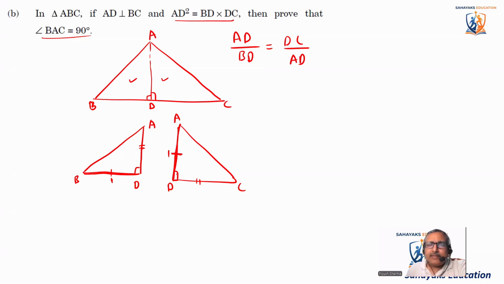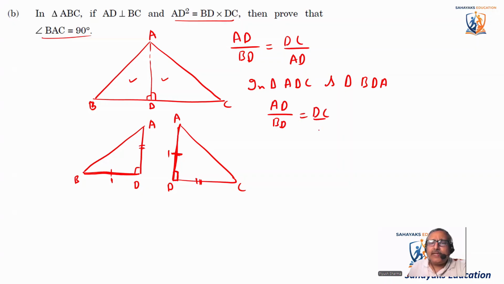Side, angle, side. This is a 90 degree angle. So let's write that. In triangle ADC and triangle BDA, AD by BD is equal to DC by AD.